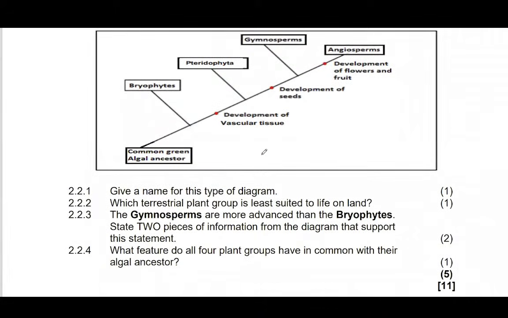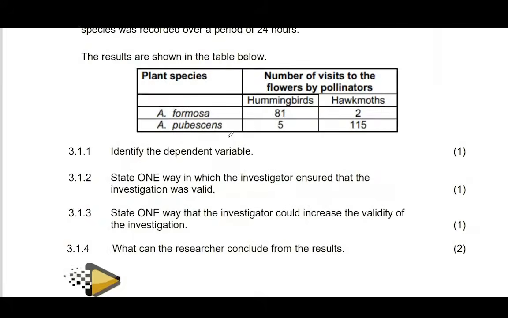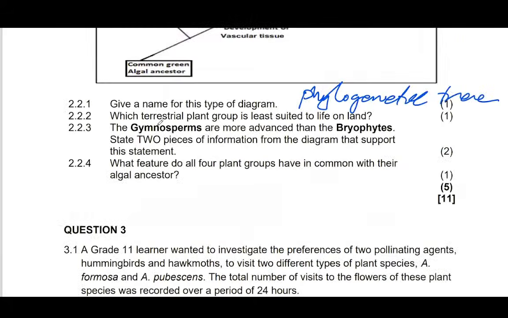Name the diagram, name the type of diagram. We say that this is called a phylogenetic tree. Yes, it's called a phylogenetic tree. Then they're asking which terrestrial plant is least suited for life on land?